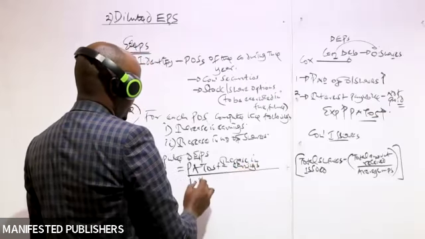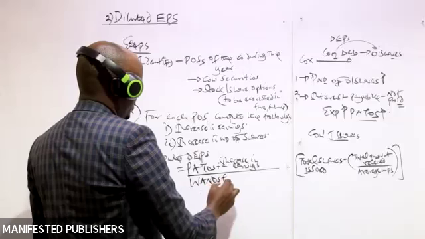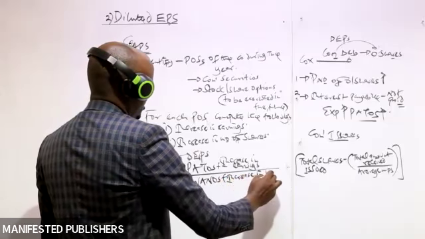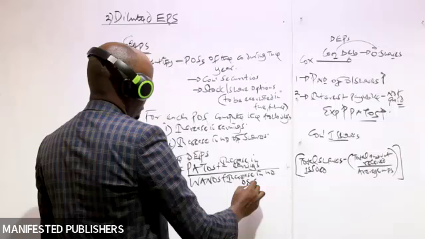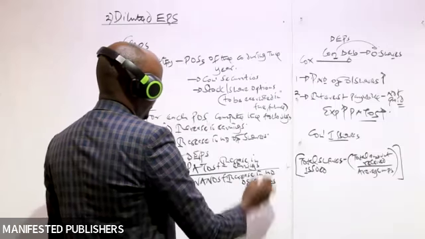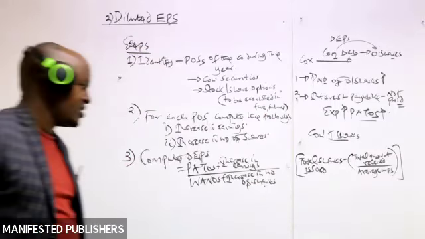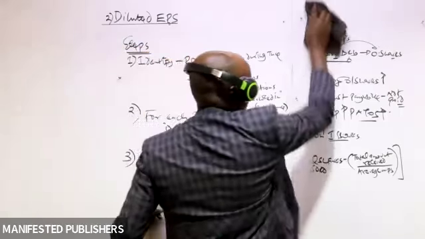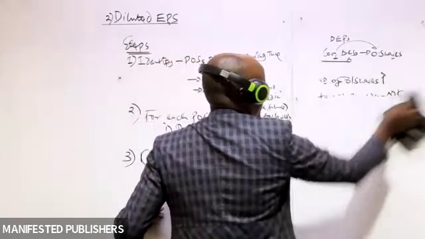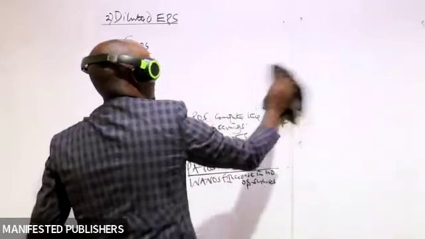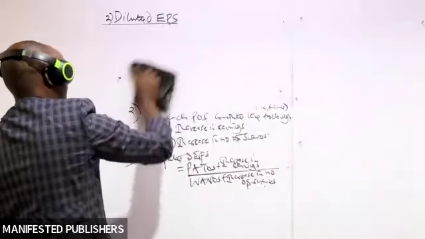And then we divide that with 1/0 plus the increase in number of shares. So that is the formula which we use in computing the diluted earnings per share.